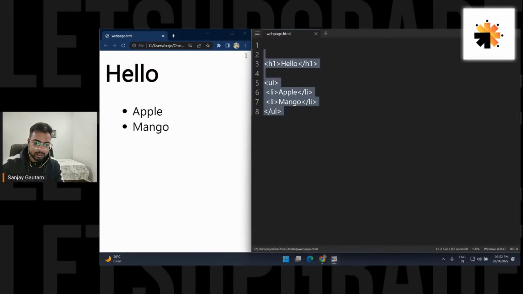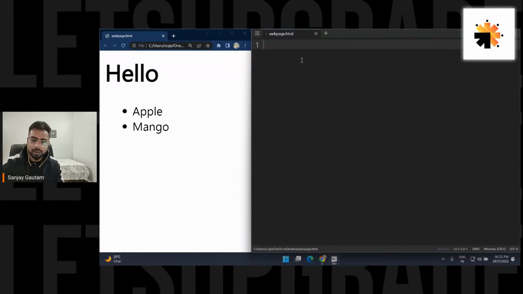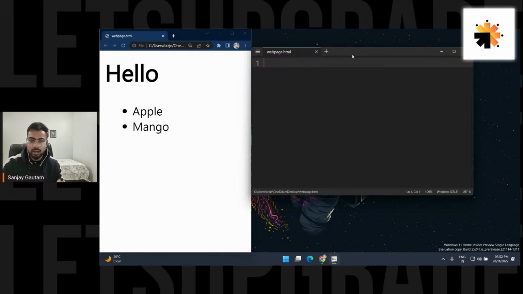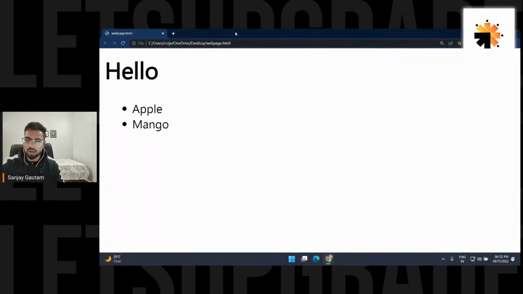So now let's create, I'm not going to use this Notepad to create my HTML file. Why? Because this Notepad is a text editor and it's not good for coding. So I'm going to use a different software, and the software name is VS Code. Inside this, I'm going to write the code, and we call these types of software code editors. Like we have text editors, then we have code editors. Code editors have some special features which will help us write our code in a better and easier way. It's going to make our life so much easier.